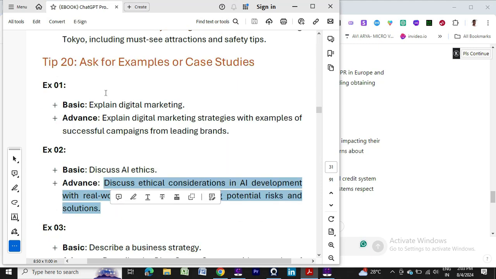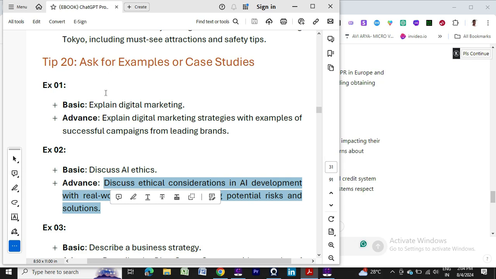Whenever you ask ChatGPT or any other artificial intelligence tool for any output, you can simply write, I want to know this for that target audience, but please provide me examples and case studies of successful businesses who are running it very actively, getting results out of it, and implementing it.